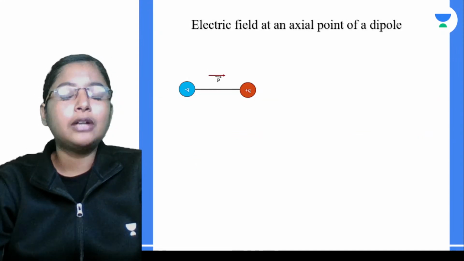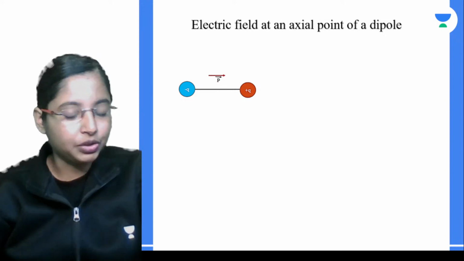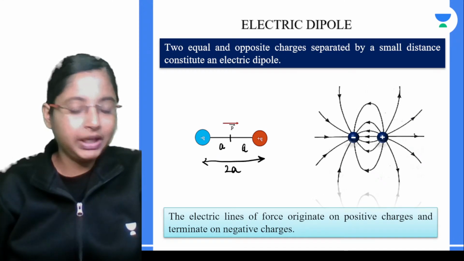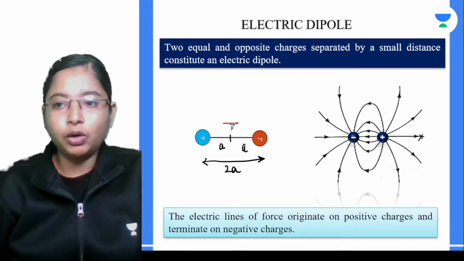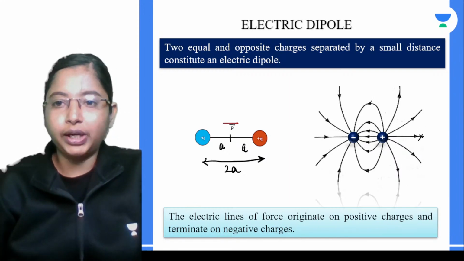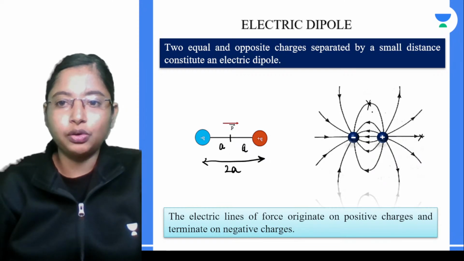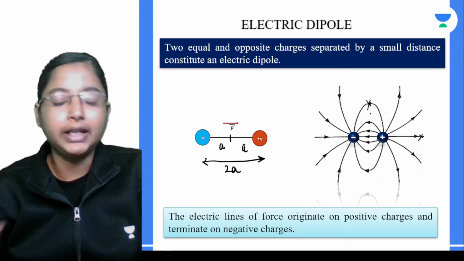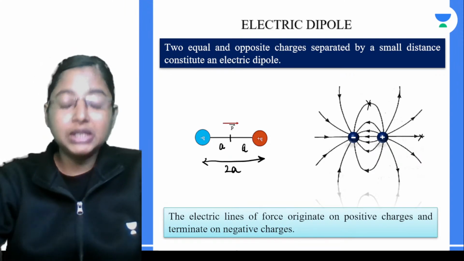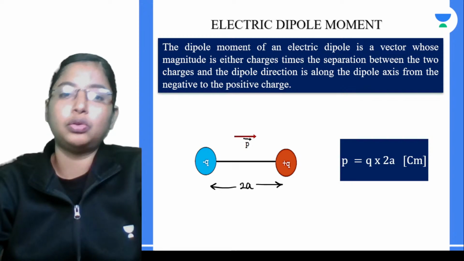Now coming back to one of the most repeated questions that was asked. If you have a dipole, what will be the electric field along the axial line? Somewhere around here you want to find the field, and somewhere around the equatorial line also you want to find the field equation. How would the strength of the electric field differ? It is a most repeated 3-mark question. Please go through it.